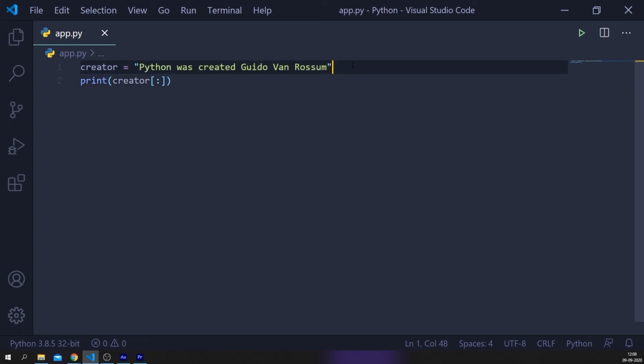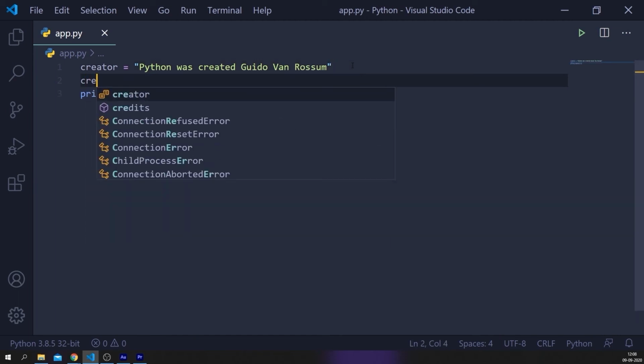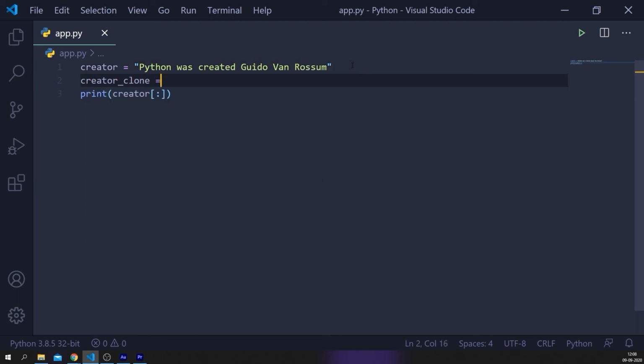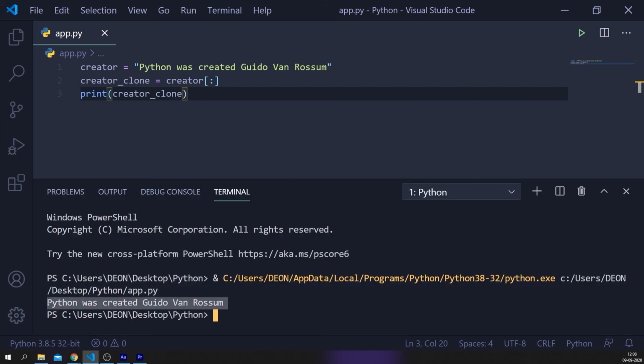In other words, if I define another variable, let's call it creator_clone, and let's set it to creator square brackets, and inside the square brackets add a colon. Now this variable will return all the characters in the creator variable. So the second variable will be a copy of our first variable. So let's print creator_clone. There you go. We get Python was created by Guido van Rossum.